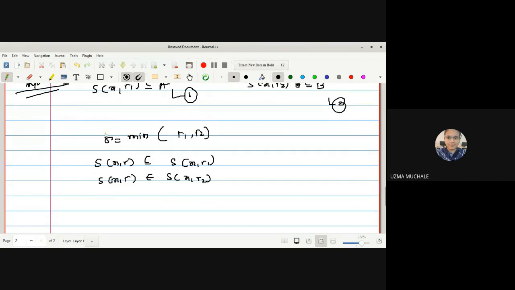as well as S(x, R) is contained in S(x, r2) also. Why is this so? We have selected radius R which is the minimum of r1 and r2.